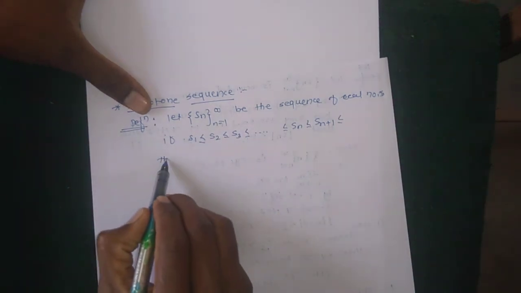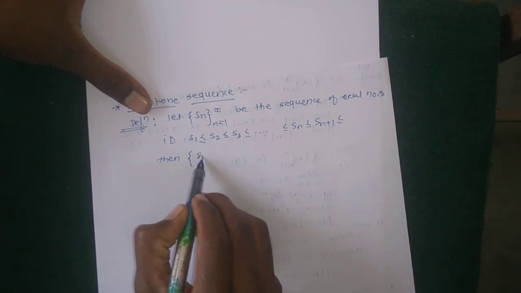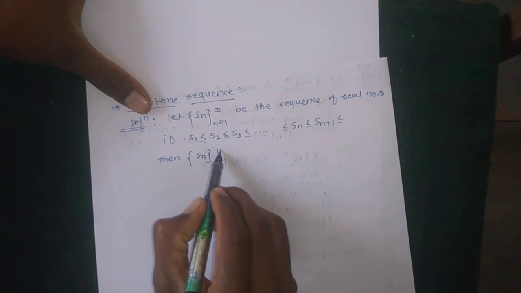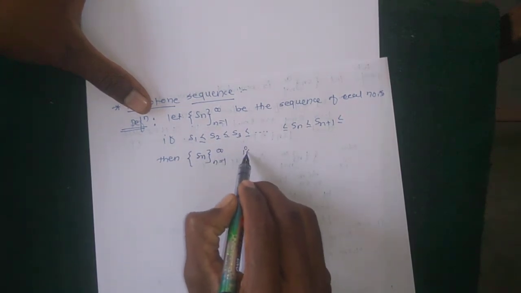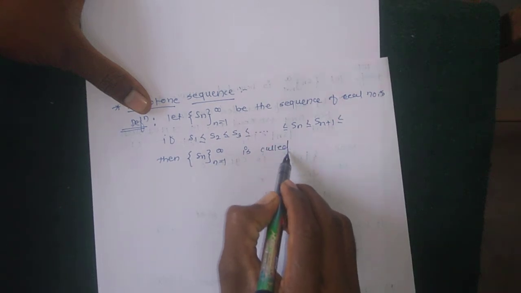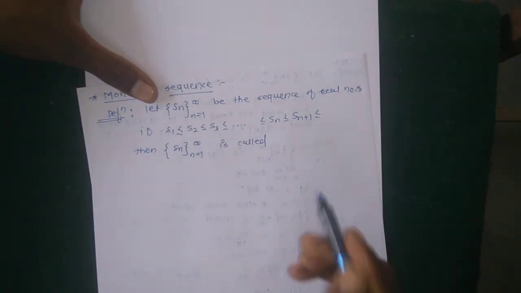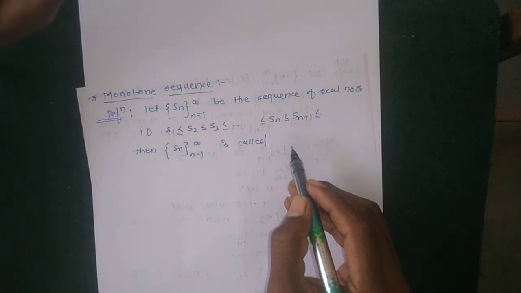Then the given sequence Sn is called a non-decreasing sequence or increasing sequence.